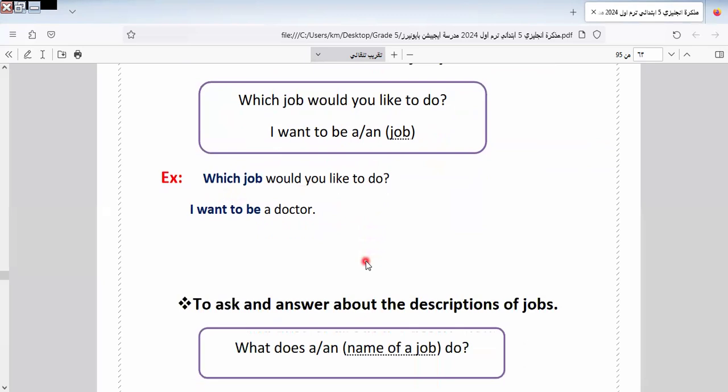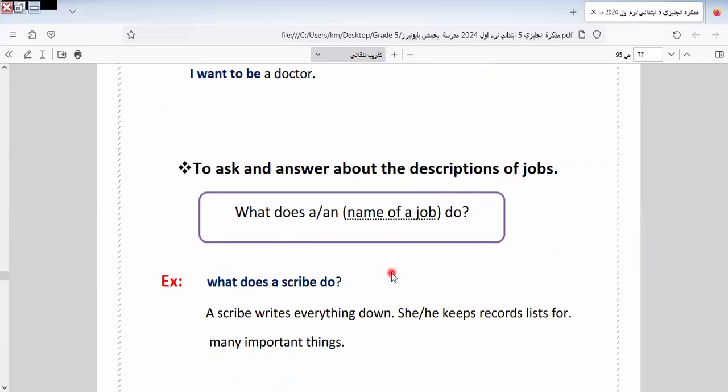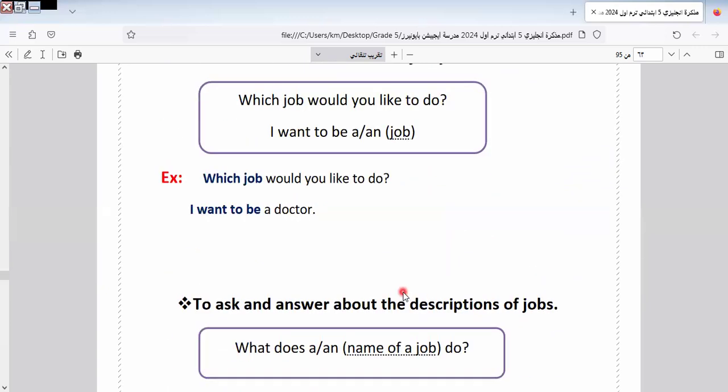Someone says I want to be a doctor. Some others say I would like to be a pharmacist. Some others say I would like to be a teacher. Others say I would like to be a programmer. Okay, all of us have different dreams and different views about our future jobs.